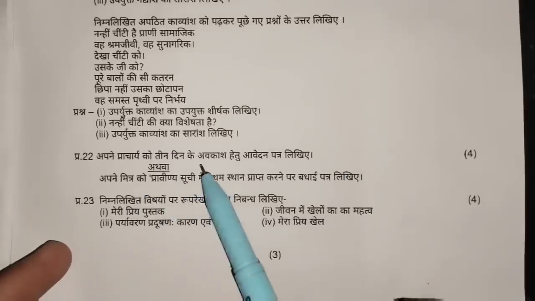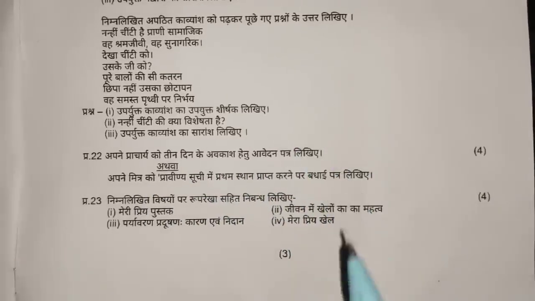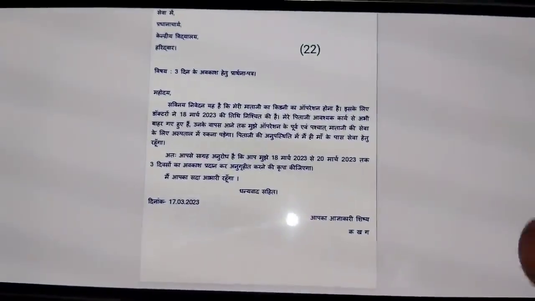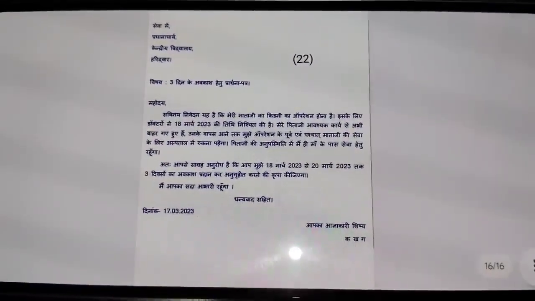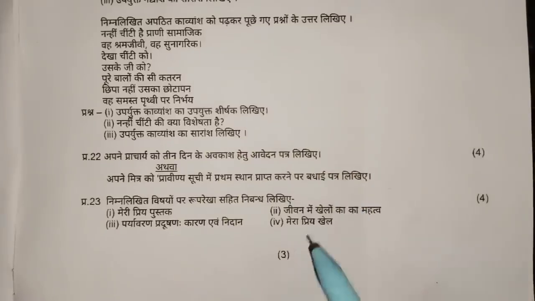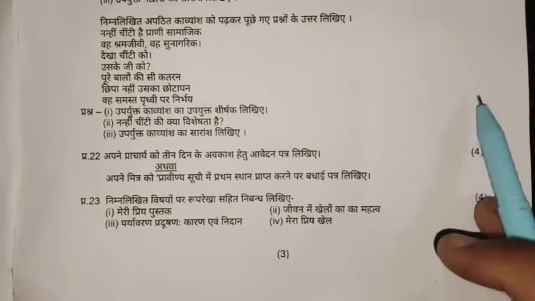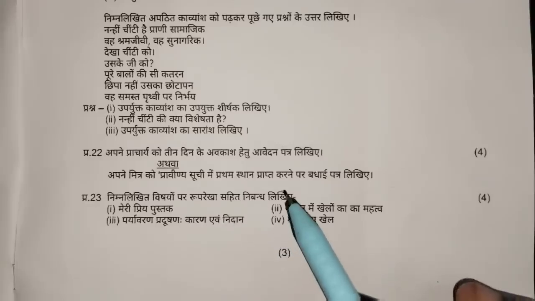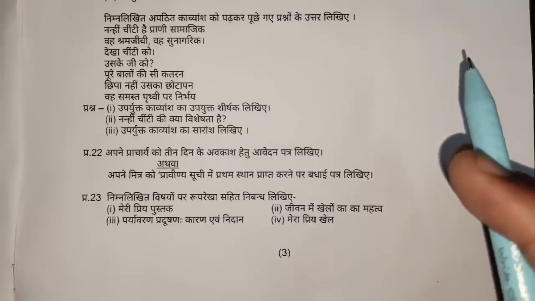Then the 22nd question is to write an application to your principal for three days' leave. So you can see here, your application format is given. Okay, so take a screenshot of this. And also the 23rd question, in which you have to write an essay, so you can memorize the essay yourself here. Okay, you have to memorize any one of the four. So in this way your Hindi paper is completed.